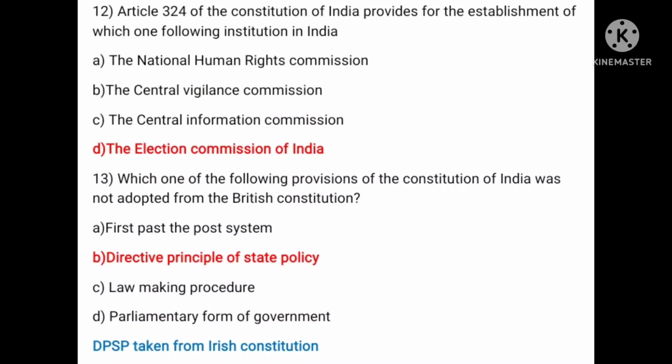Article 324 of the Constitution of India provides for the establishment of which one of the following institutions in India? The answer is D, that is the Election Commission of India.